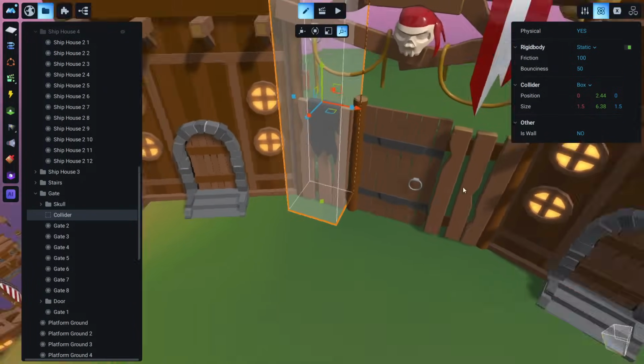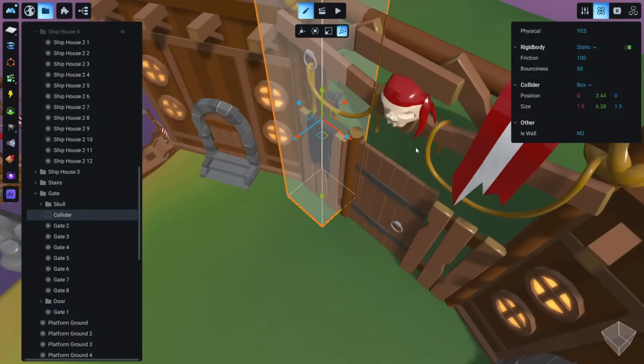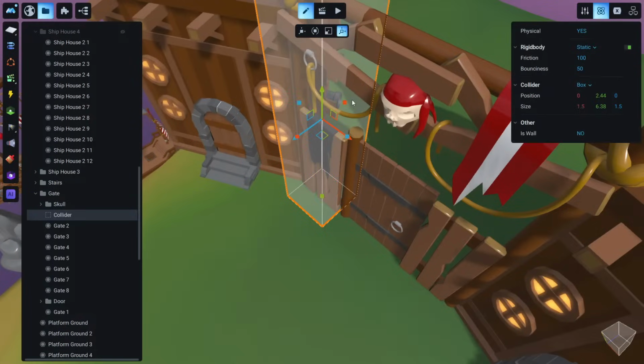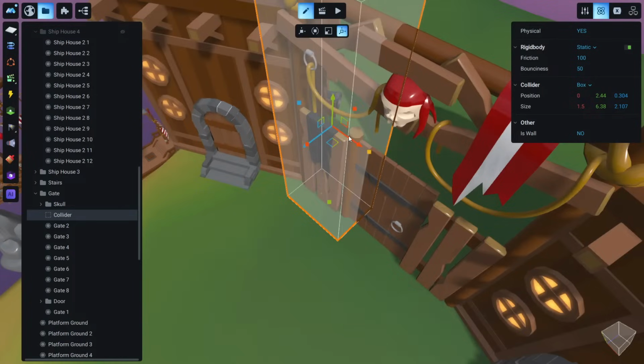And scale it like this. If you wonder how to do this, you should go to this little icon in the gizmo, which enables these dots. And we can drag this dot and move it anywhere you like.